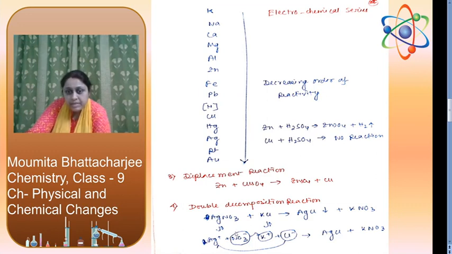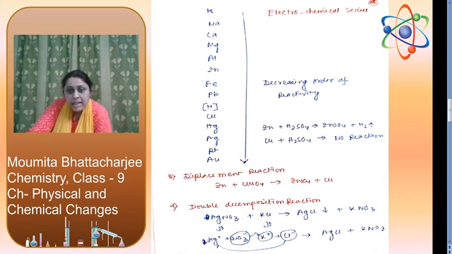Two times decomposition. Silver nitrate will decompose to form Ag+ and NO3-. Potassium chloride will decompose to form K+ and Cl-. That's why it is known as double decomposition reaction.